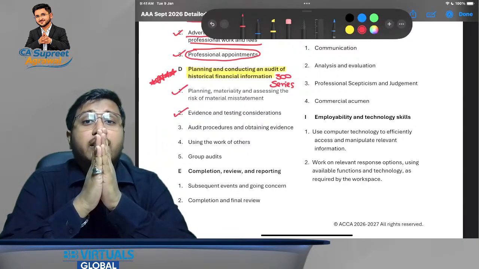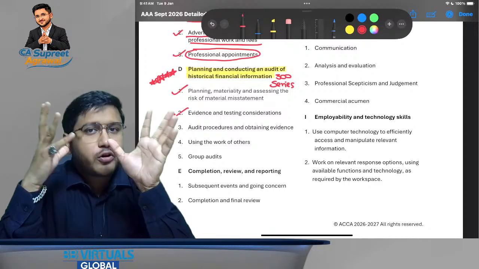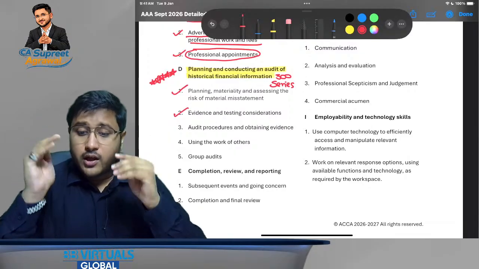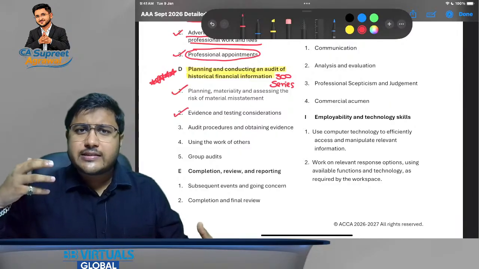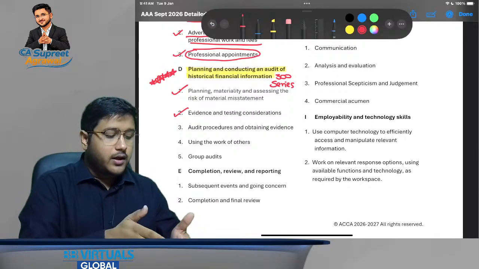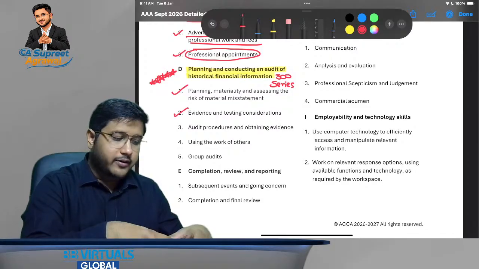In case of audit, the best thing is that everything is defined. You do not need to take a lot of assumptions. For example, when we talk about evidence also, what kind of evidences need to be taken, and what should be the extent of those evidences? Everything is defined.